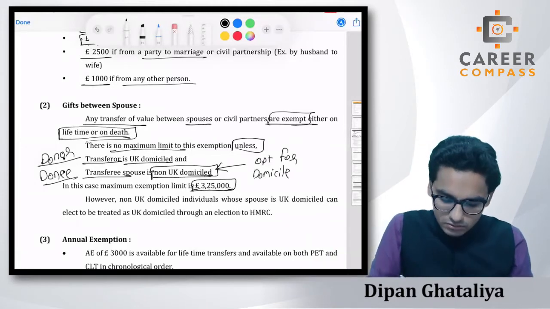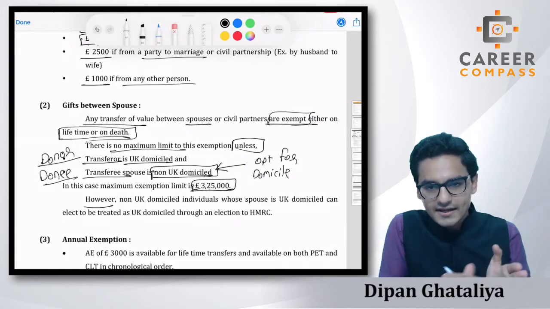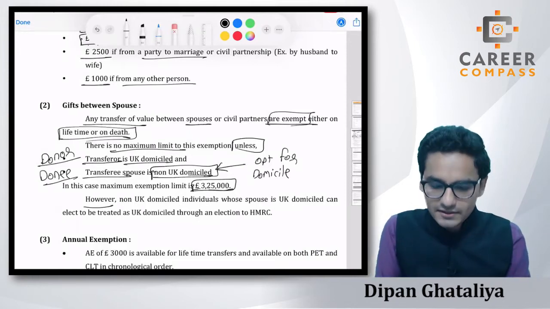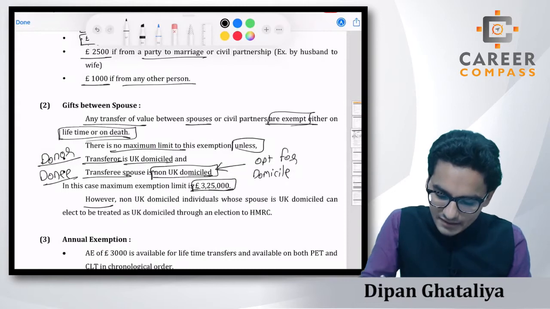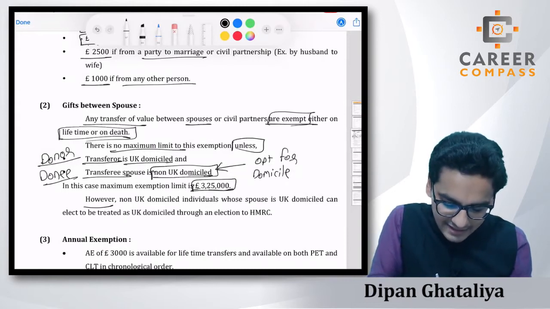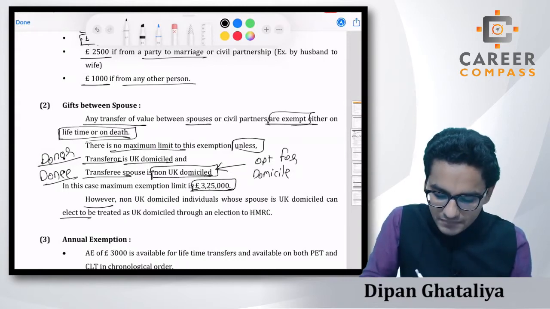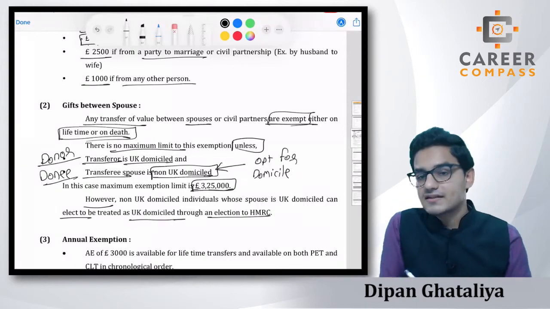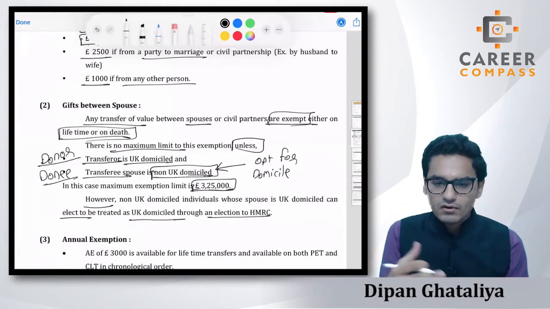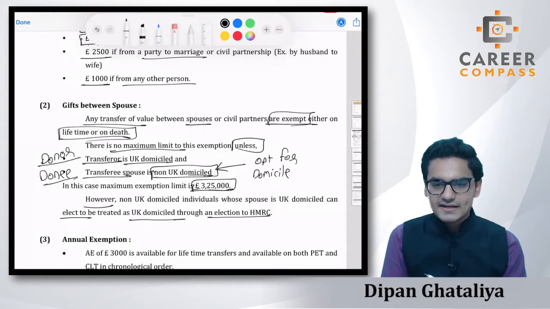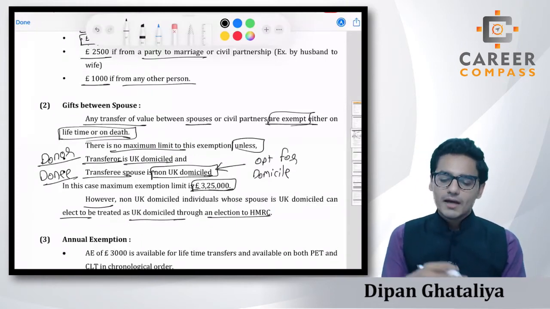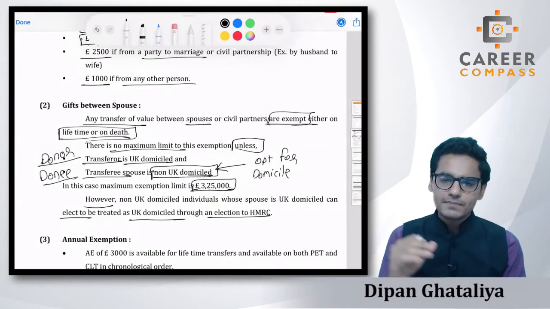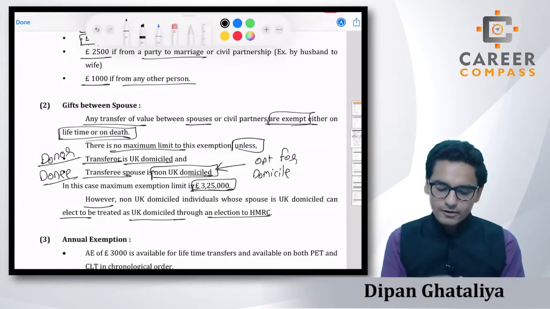So you can get a way out of this limit of 325,000 by electing to be treated as UK domiciled through an election to the HMRC. But students, if you voluntarily opt for UK domicile status, there will be other implications also, which we are not discussing right now.